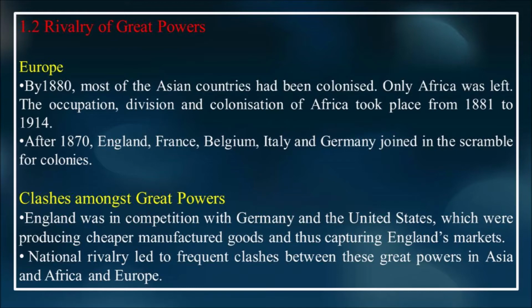After 1870, England, France, Belgium, Italy, and Germany joined in the scramble for colonies. That is, all these countries started to search for markets in other countries and they started to colonize other countries.